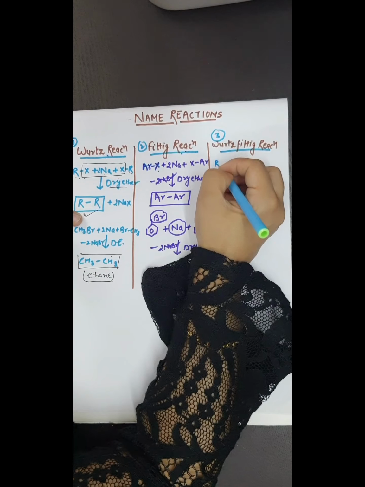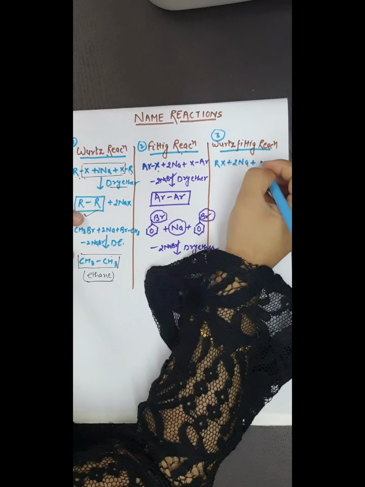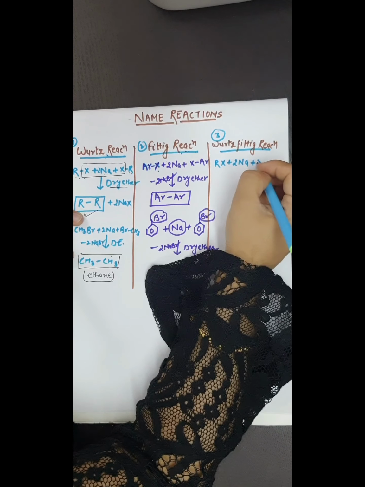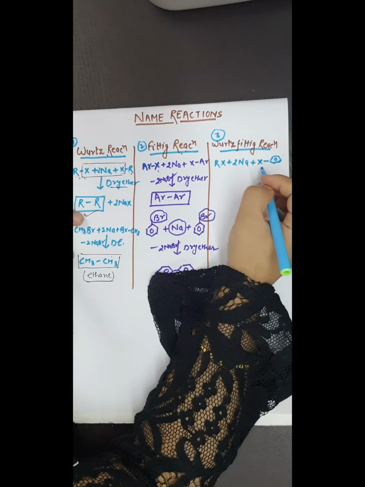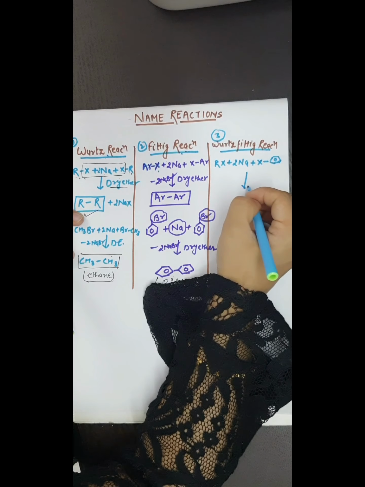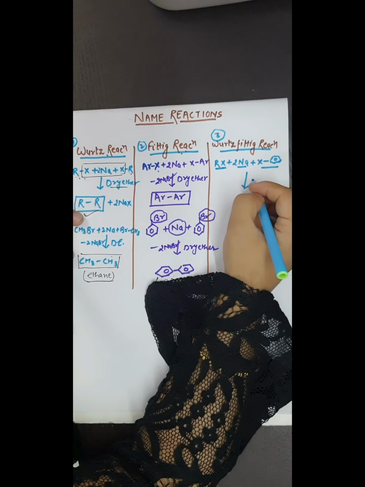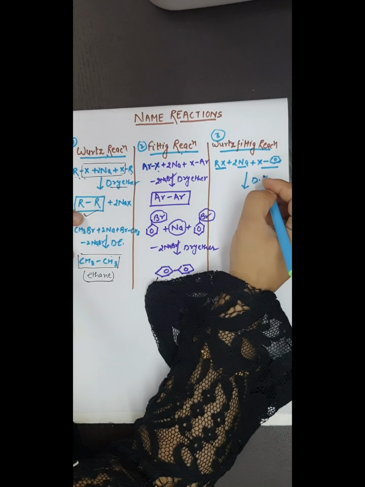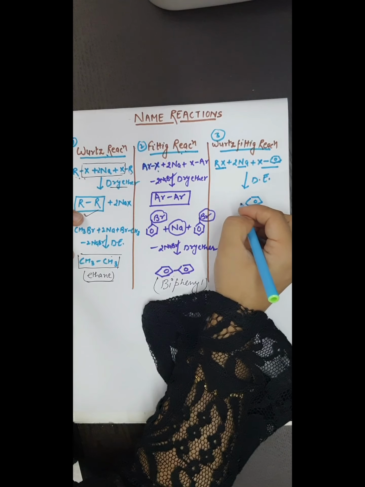Consider an example, RX with sodium metal in presence of dry ether, one molecule of alkyl halide, one of aryl halide, same conditions, they will form a product like this.